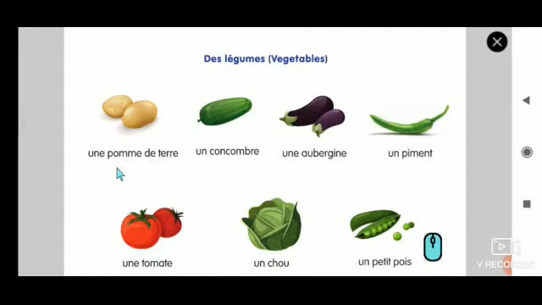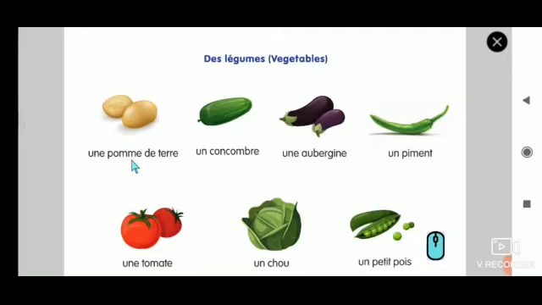Okay, une pomme de terre. So une pomme is just apple. Already we have seen apple. Pomme de terre is nothing but the vegetable which we get from the ground. Terre means ground. So under the ground we get this vegetable, and they call it une pomme de terre, that is potato. So that's why it's called une pomme de terre.